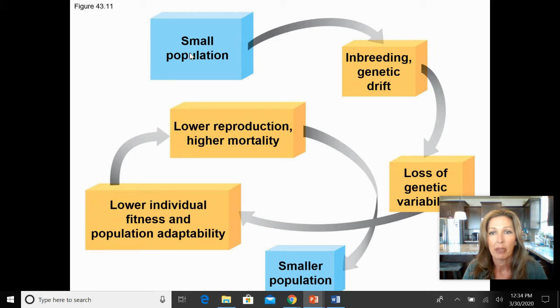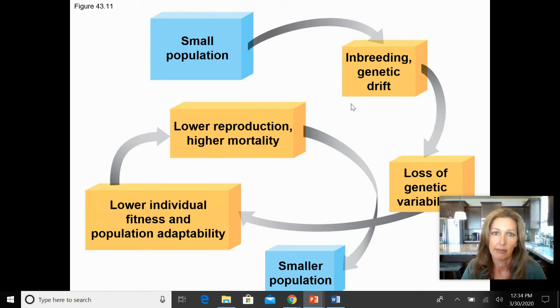Because with that population being so small, there's going to be inbreeding, genetic drift, loss of genetic variability, lower fitness, lower reproduction, higher mortality, and that's just going to turn into this vortex that leads to smaller and smaller populations and then ultimately to extinction.